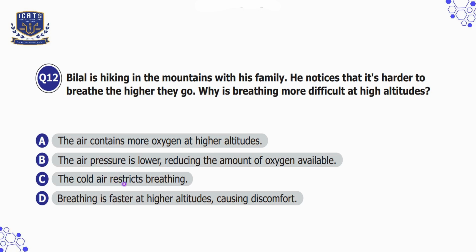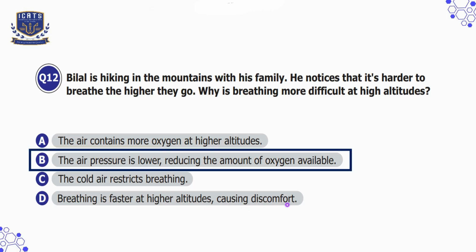Option C is the cold air restricts breathing. That is incorrect because temperature is not the main factor affecting oxygen availability here. Option D is breathing is faster at high altitude, causing discomfort. This is incorrect because breathing may become faster, but the difficulty in breathing is due to lower oxygen availability. So I'll choose option B here. The air pressure is lower, reducing the amount of oxygen available.